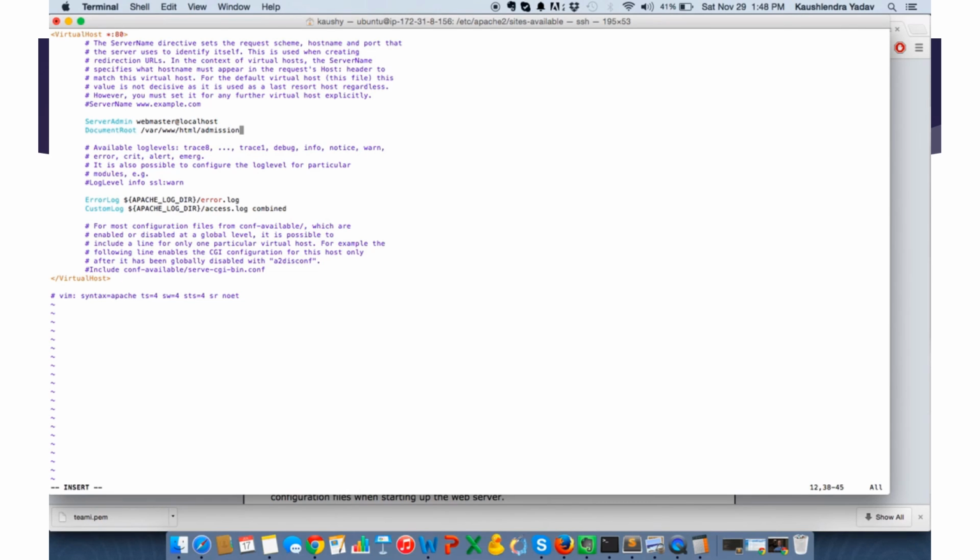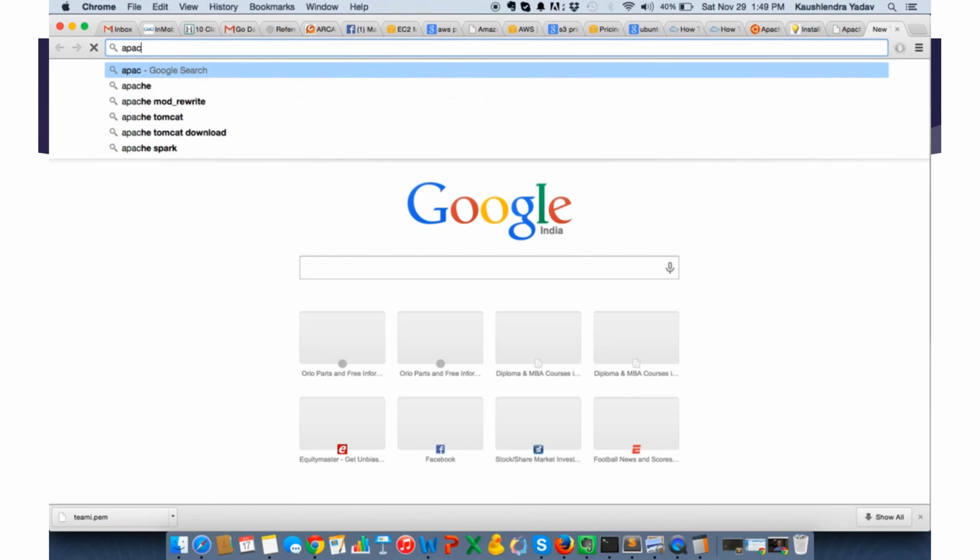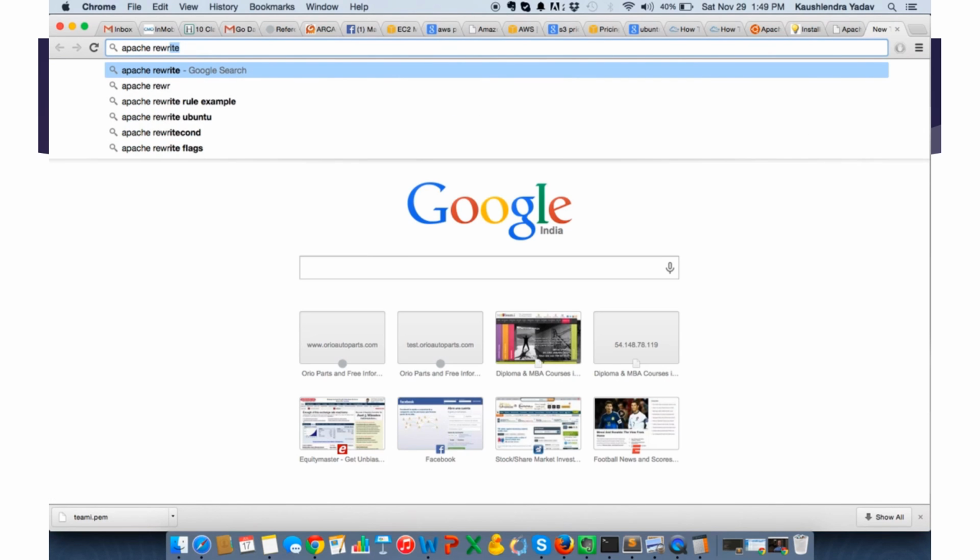I need to add that directory thing. Let me search it. Apache rewrite rule.